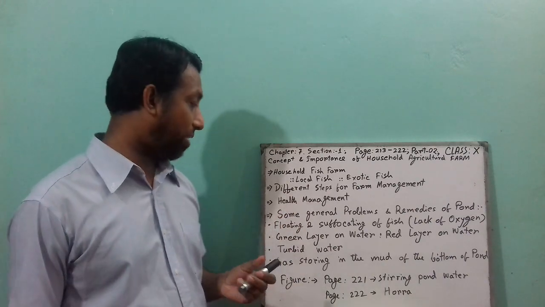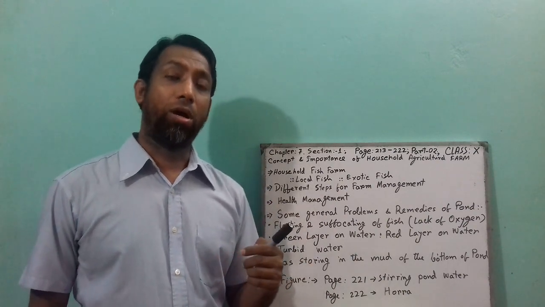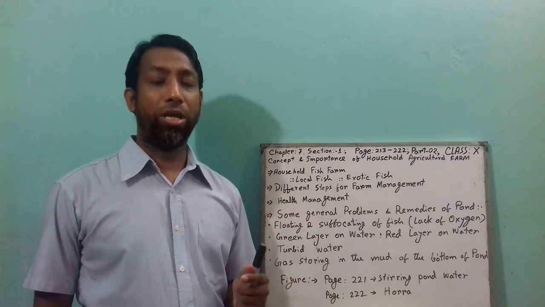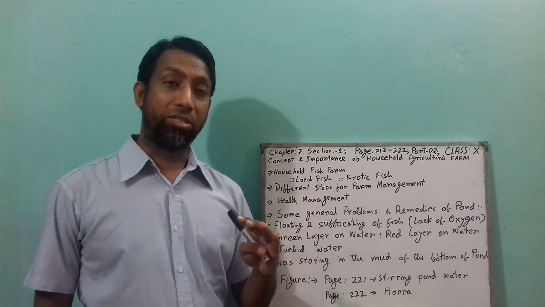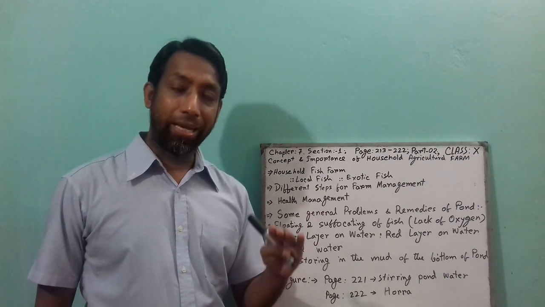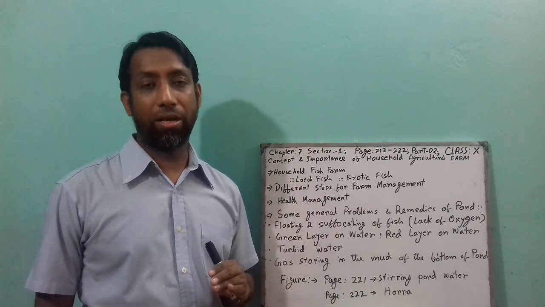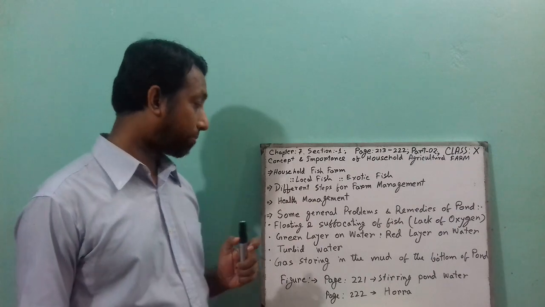Even after that, you have to check the fish for different types of disease as well. Even in the steps of farm management, you have to check the fish in the pond, and you have to clean the pond so that there is no mud or dirt in the pond, and then you have to follow biological control as well in the pond.